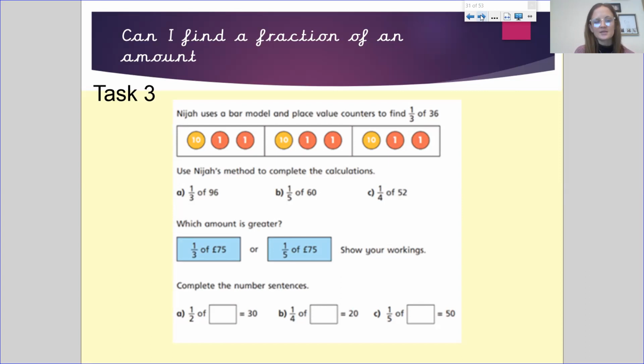Then complete the number sentence. A half of something is equal to 30, a quarter of something is equal to 20, and a 1/5 of something is equal to 50.